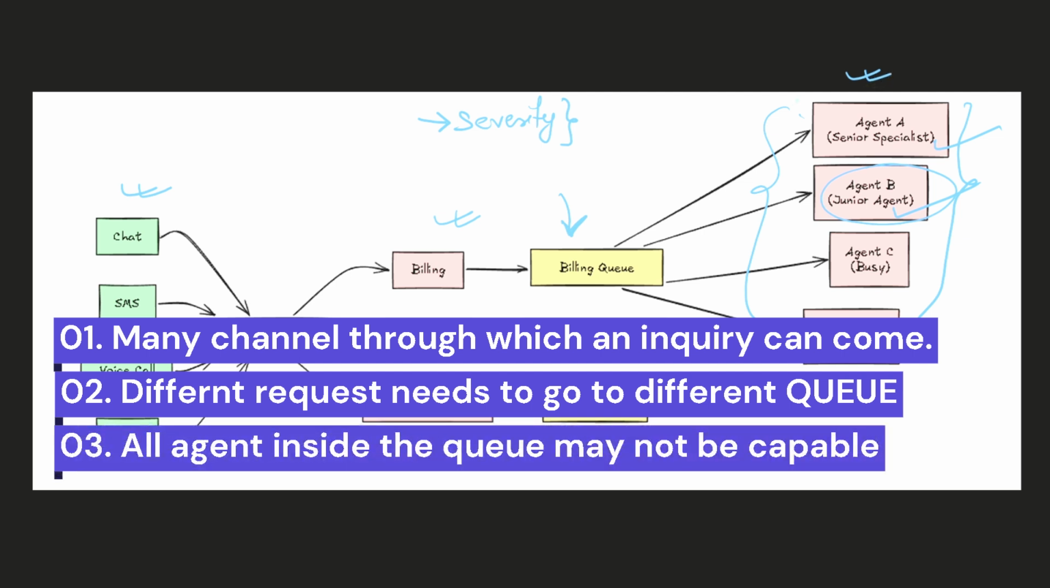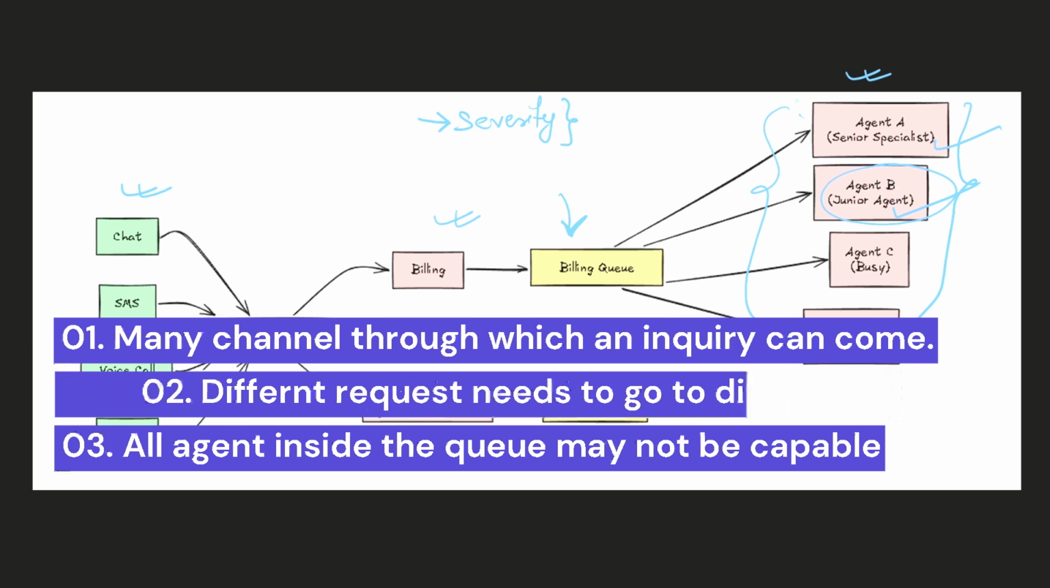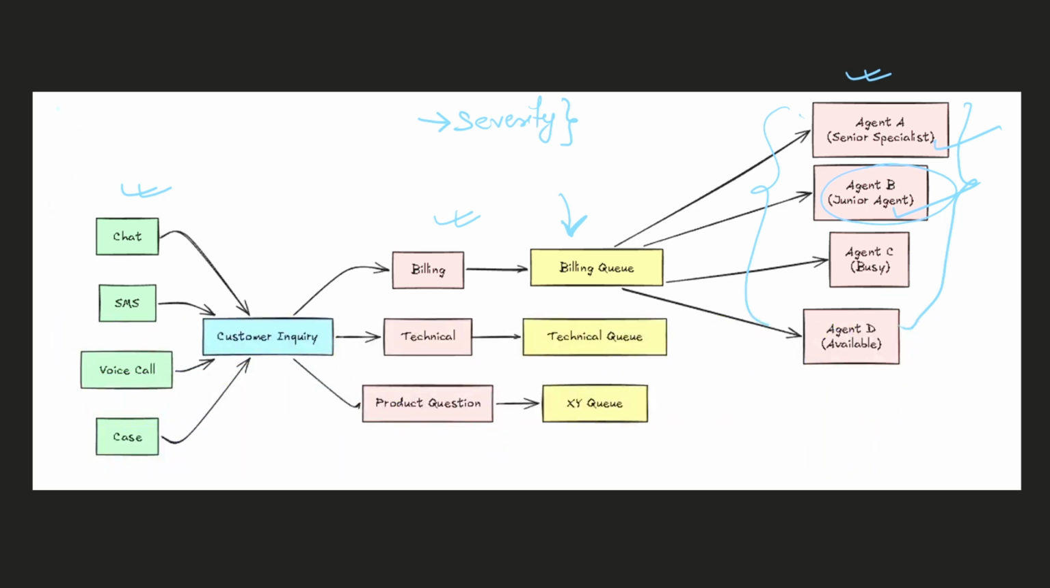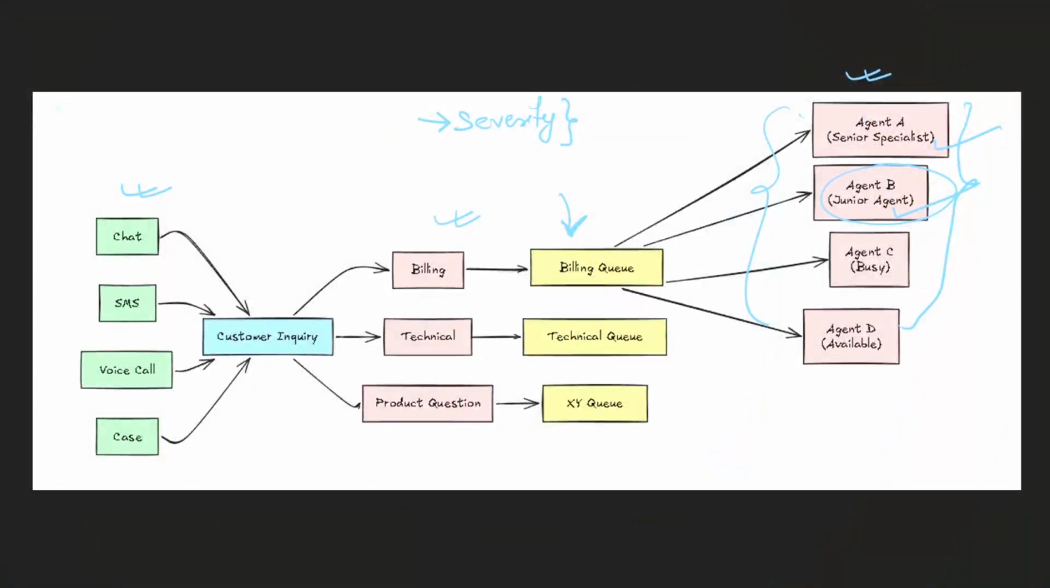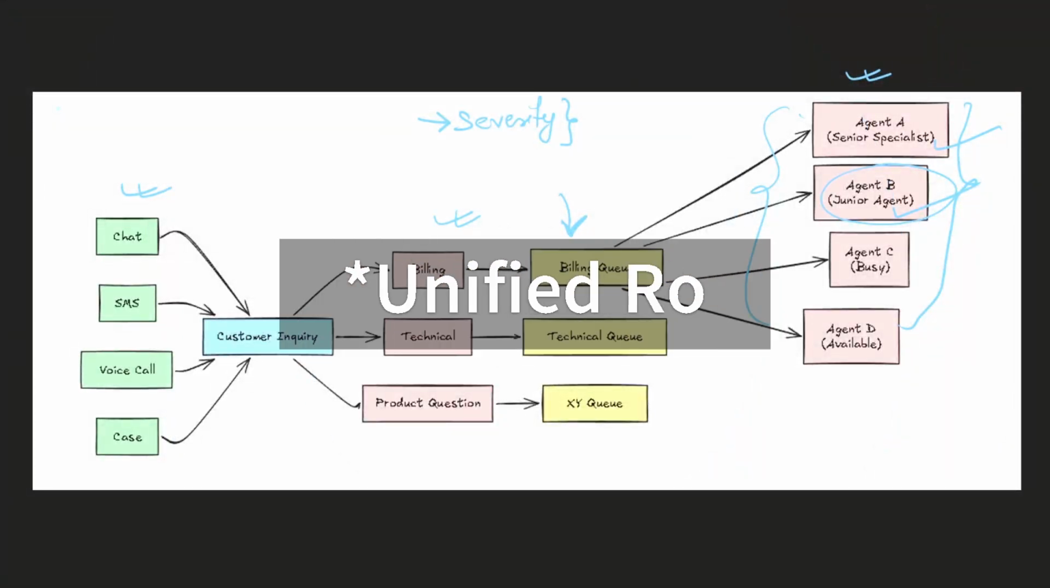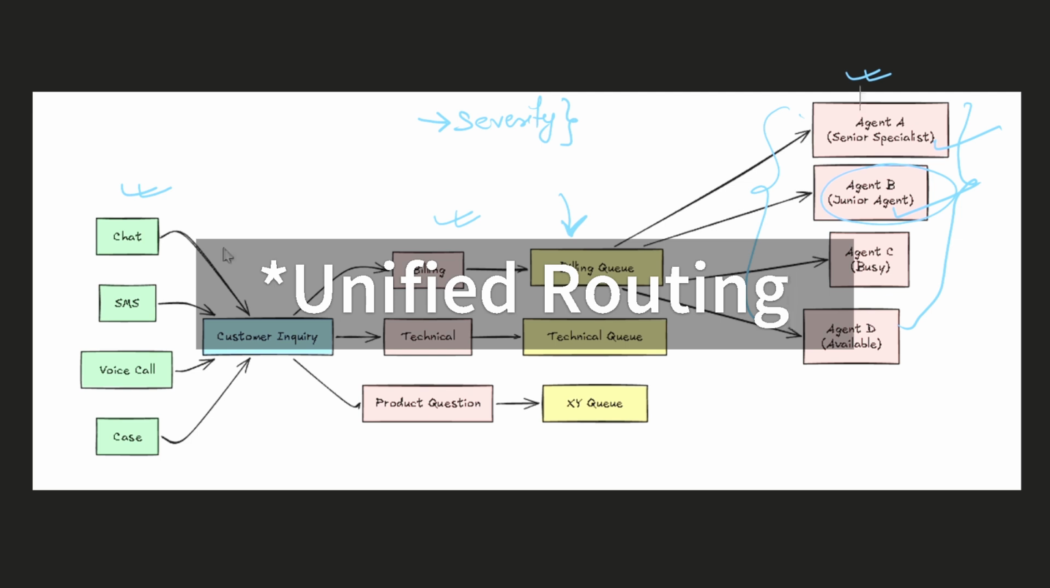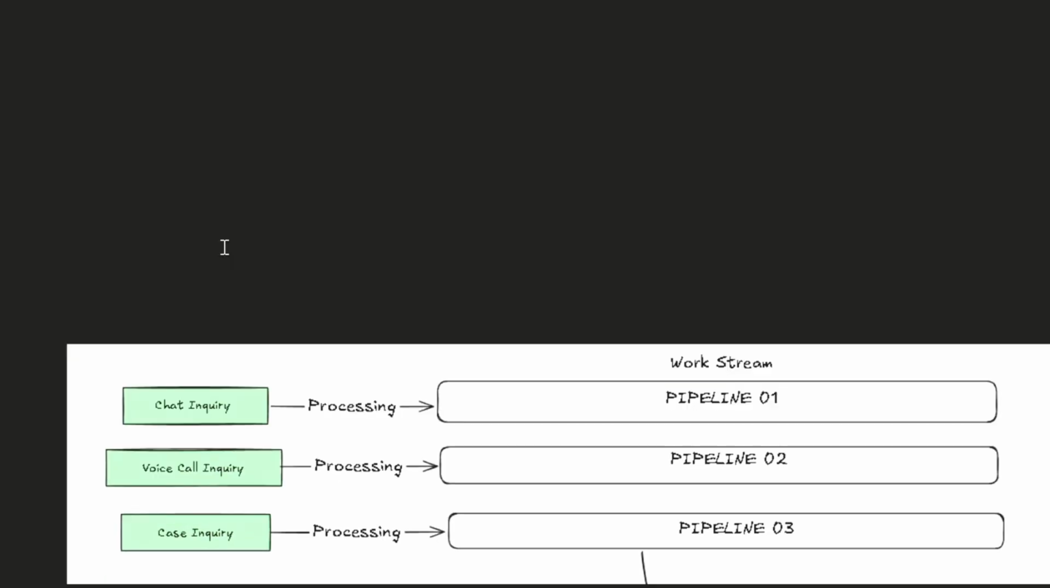So everything boils down to one question: how do we process any incoming request from any channel, about any kind of request or problem, to the most suitable agent possible? That is the problem, and that's what is solved by unified routing. And how do we solve it?